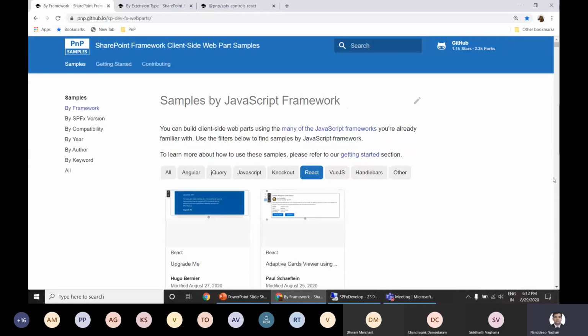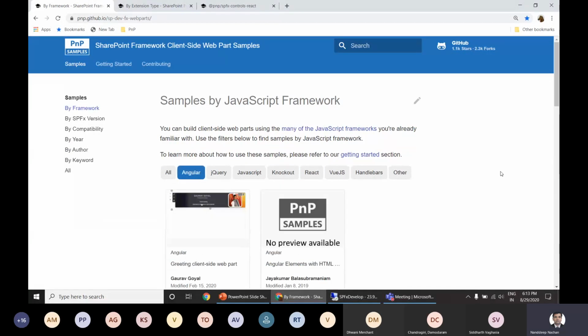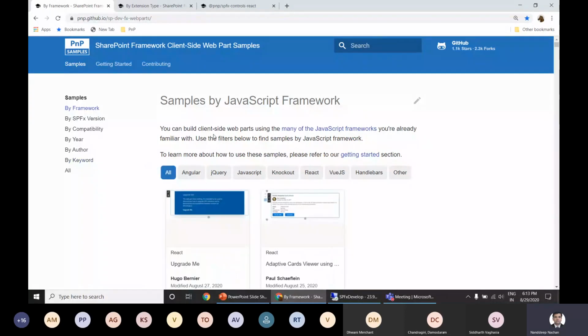At the same time, if you are coming from an Angular background and want to develop something on SharePoint Framework with Angular, then you can refer to these samples. If you don't have anything in mind and just want to get started using those web parts, come to this All tab, search for your web part, and you will be able to use that across your solutions.